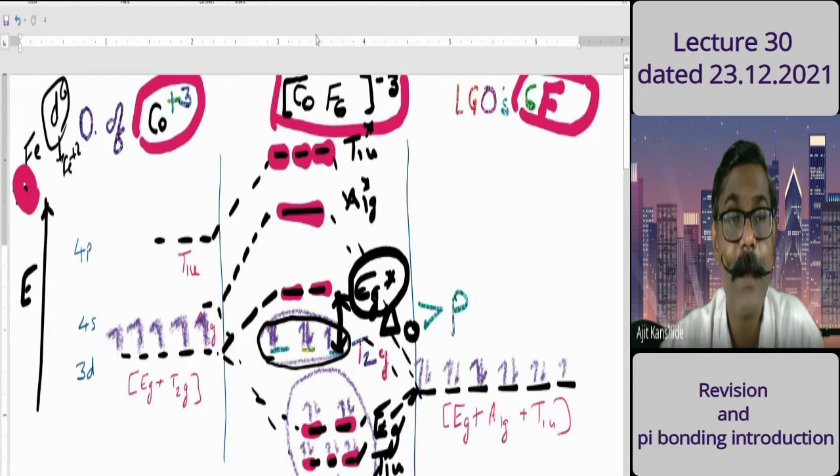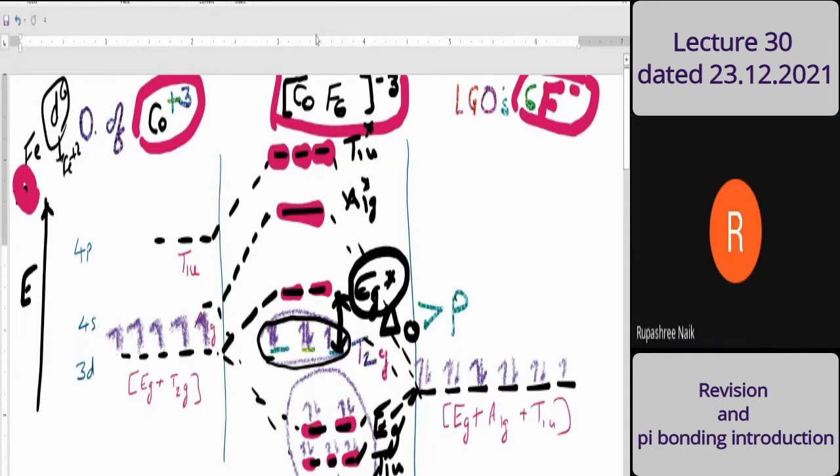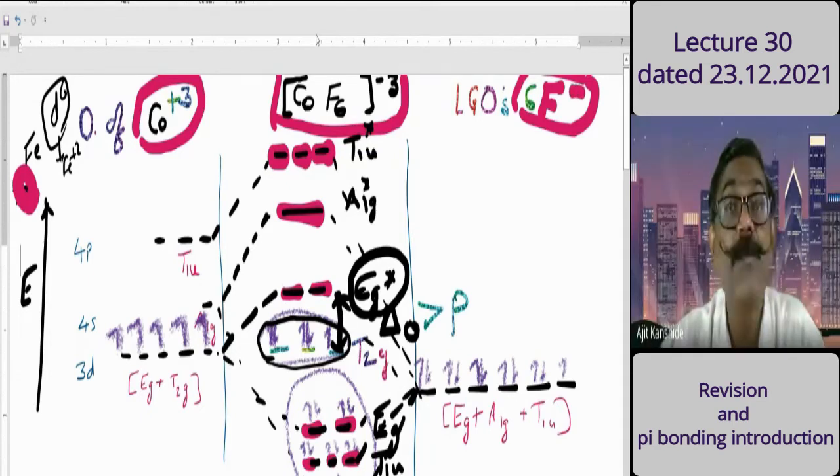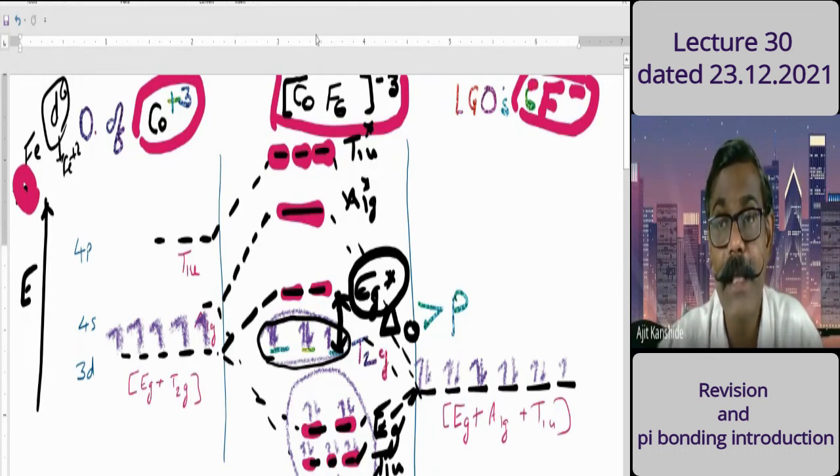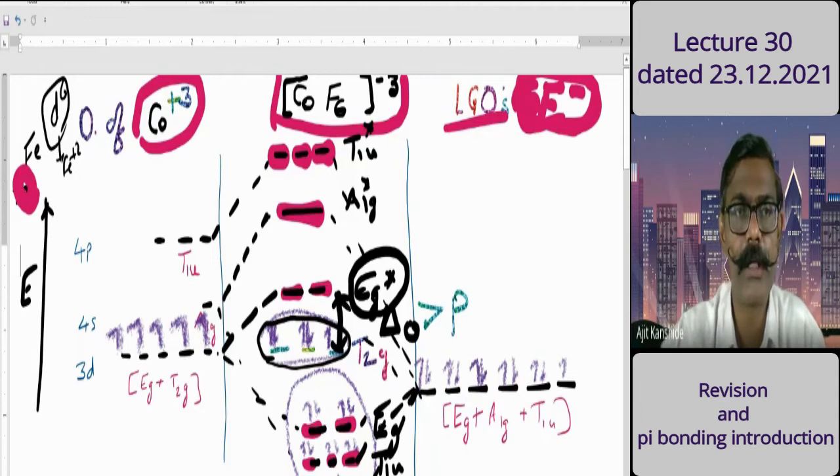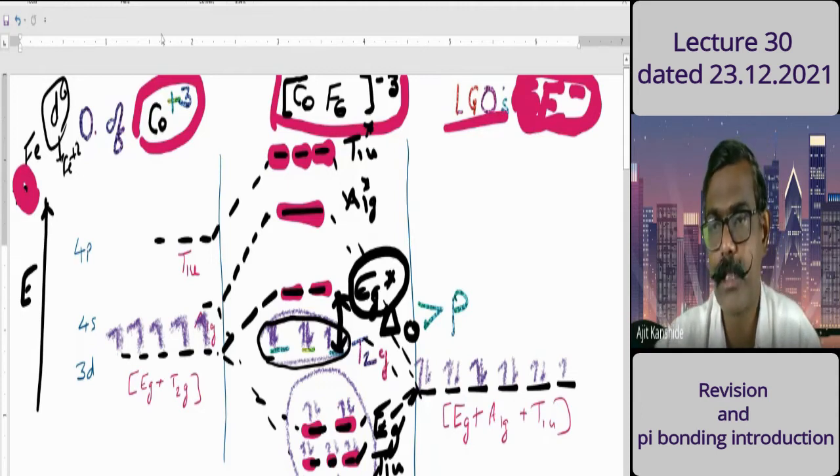There's F6. F means fluoro, fluoride, F minus. How many are there? 6. So those 6 F minus are the ligands and the ligand group orbitals. So the electrons will be there, total 12 electrons from ligand.